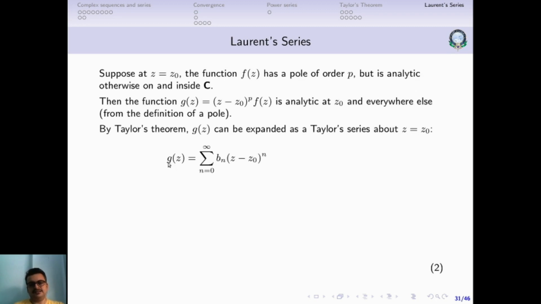So let's say g of z is equal to the summation n equal to 0 to infinity b n (z minus z0) to the power n. Okay, this is what we have. So now what is g of z? g of z is (z minus z0) to the power p times f of z.